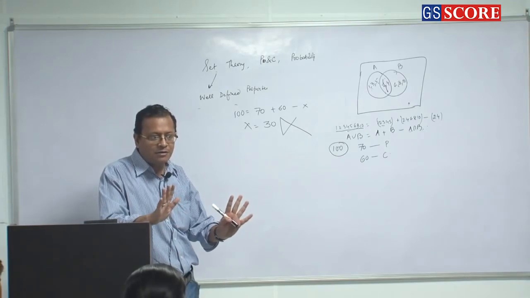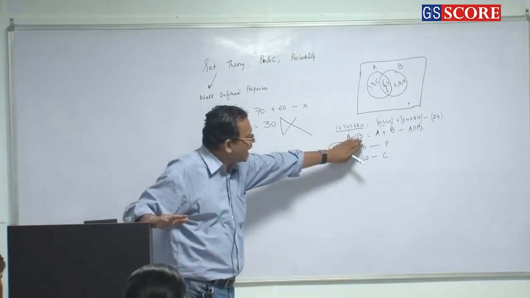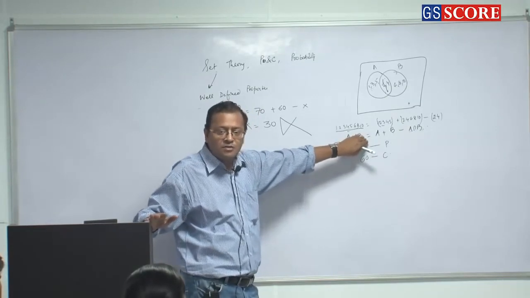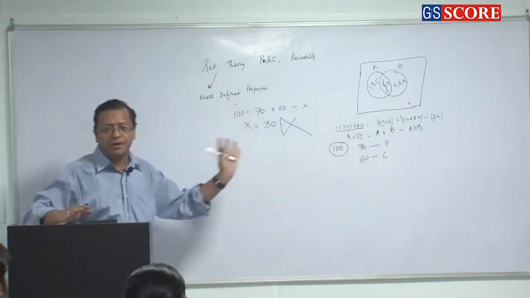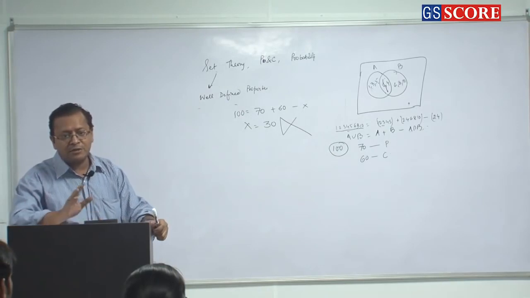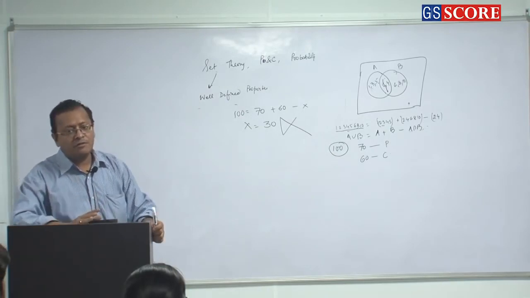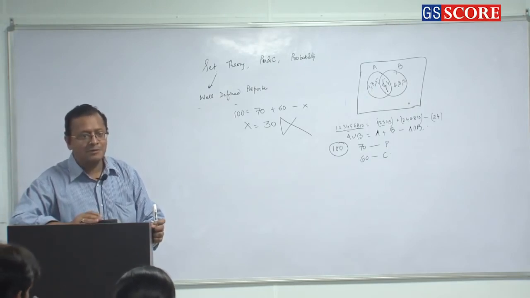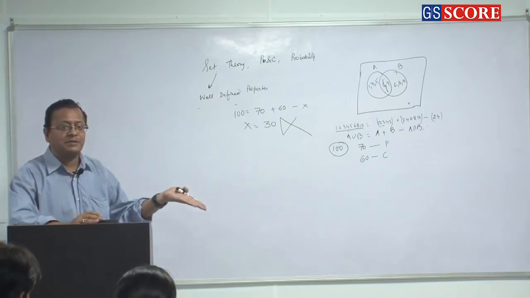Concept clear or not? This is the data of either passing in physics or chemistry. That is not equal to the number of students who are appearing in the exam, unless and until the question states that nobody failed. So, sir, there will be some people in the null set also. Right? There might be cases in the null set as well.